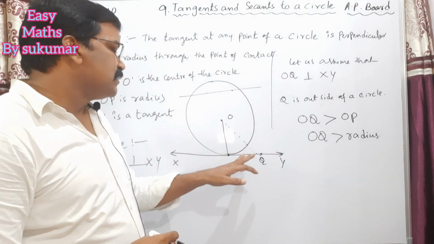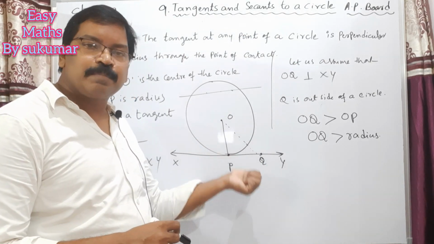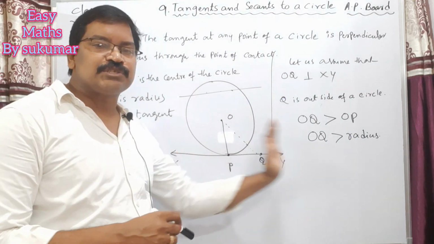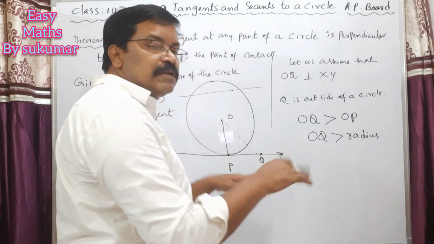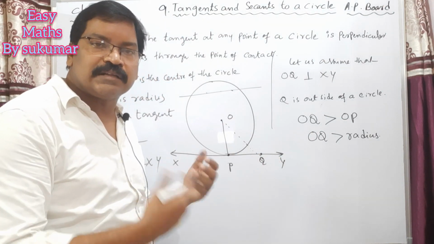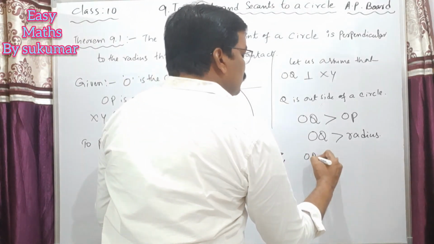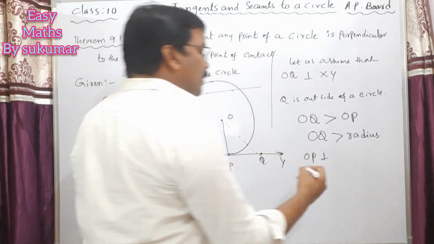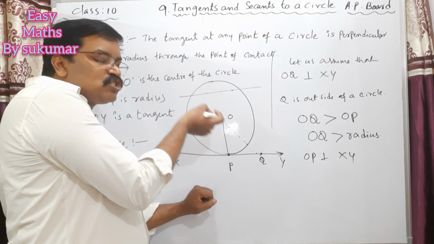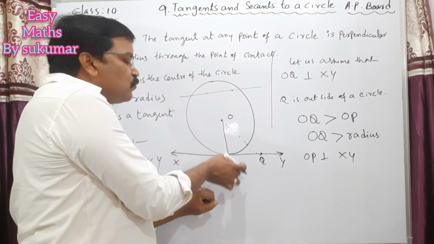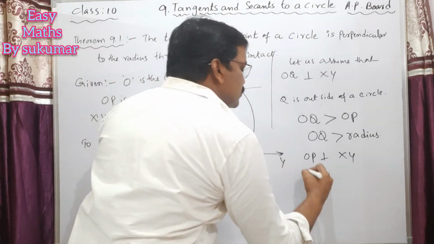So my dear students, take any point other than P on this tangent, and the distance from that point to the center of the circle is greater than the radius. Therefore OP must be perpendicular to XY. Why? Because this OP, the distance between the center and the point of contact of the tangent, is the shortest distance.